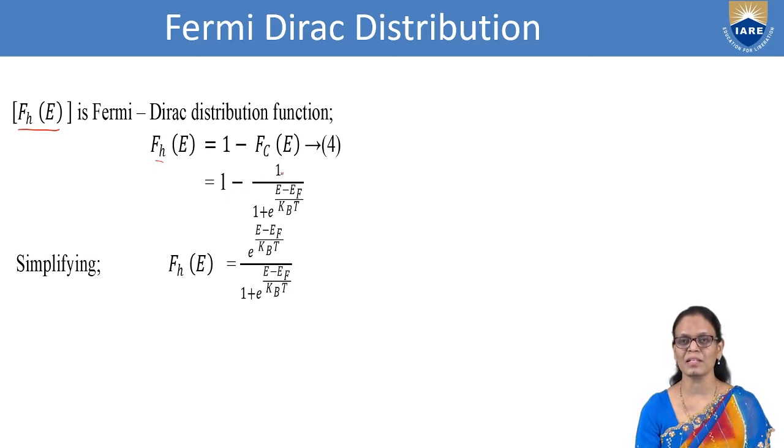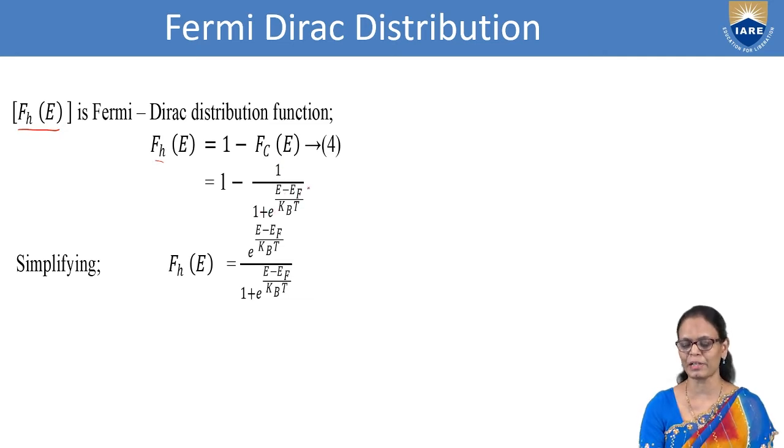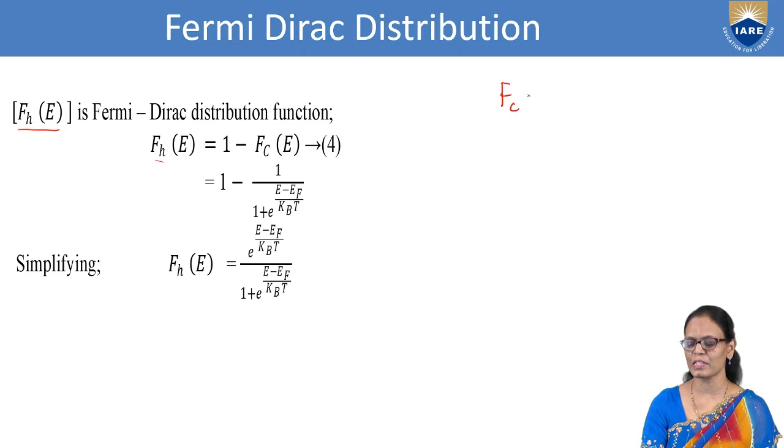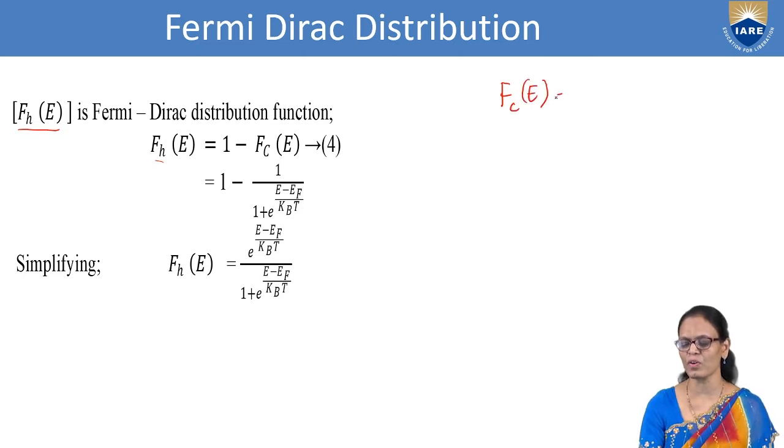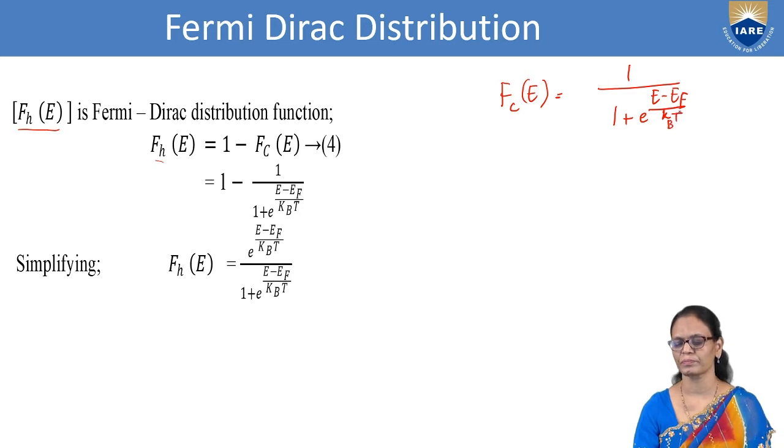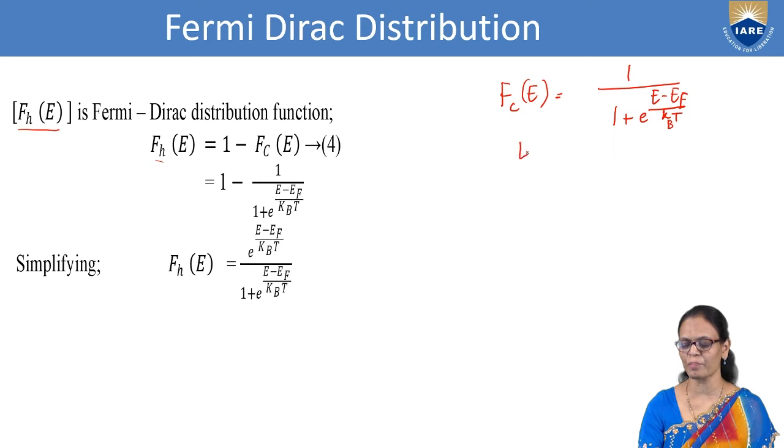So 1 minus 1 upon 1 plus e power (E minus Ef) by kBT, because this we have discussed in our last class also. Fc(E) is given by 1 upon 1 plus e power (E minus Ef) by kBT. So E is the energy and Ef here is the Fermi level. Ef denotes what? Fermi level.